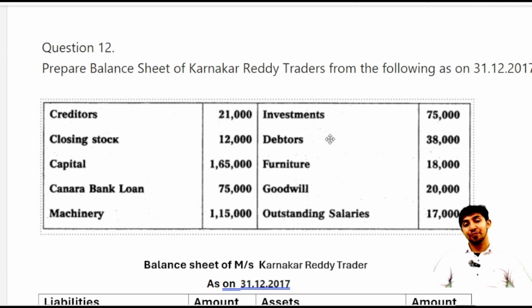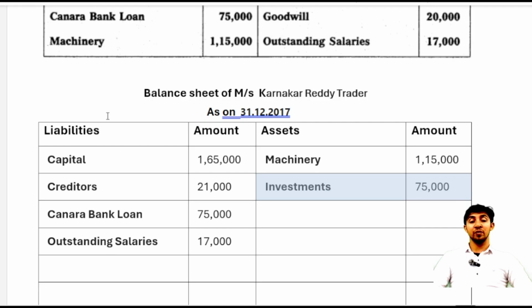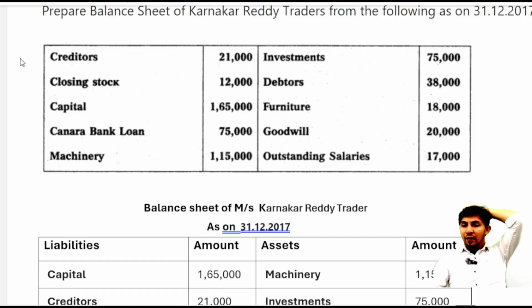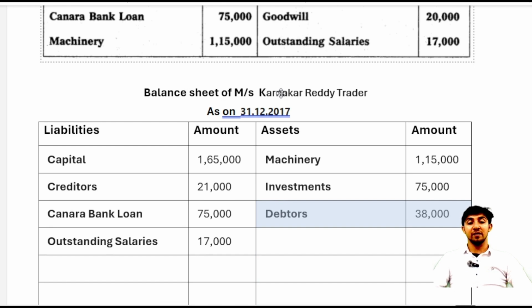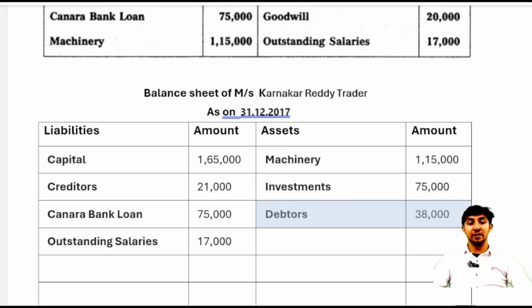Debtors means we sold goods on credit to customers, so the money comes to us from those customers; our money is our asset. So directly we'll move towards the asset side and we'll write debtors, that is 38,000. Then after that we can see furniture. Furniture is our asset. Always write an asset on the asset side in the balance sheet, furniture.